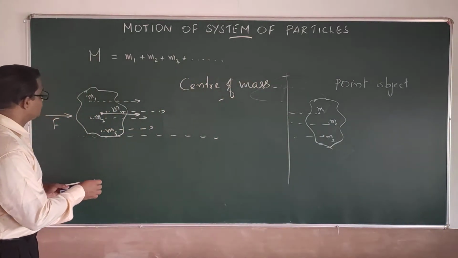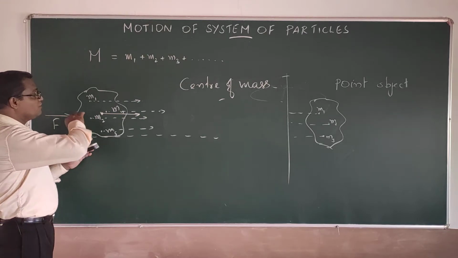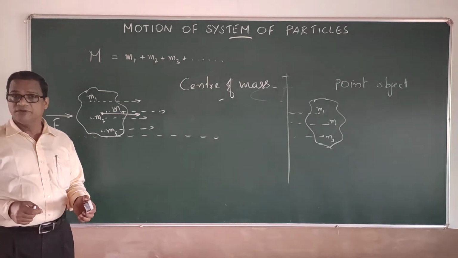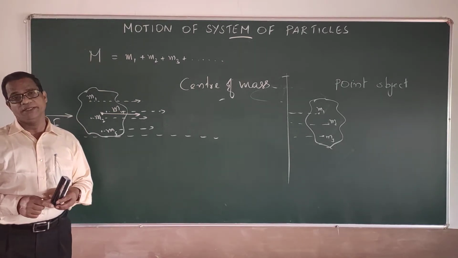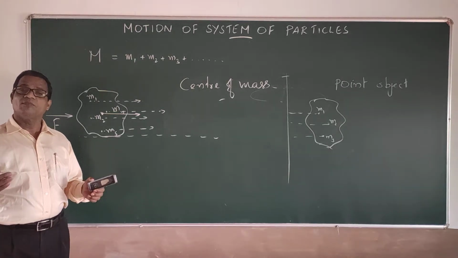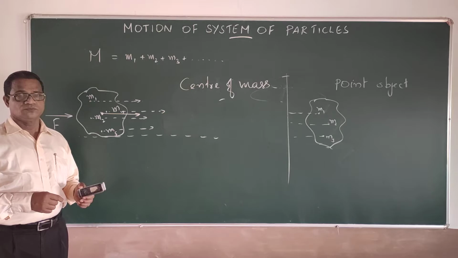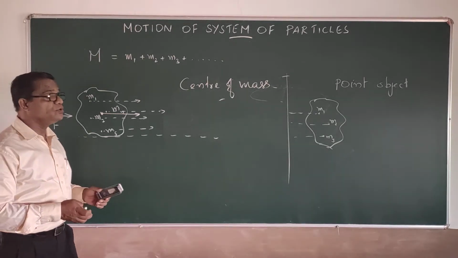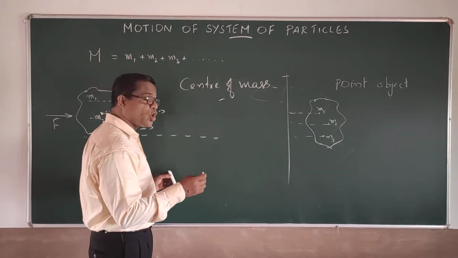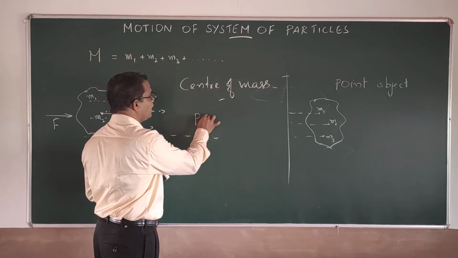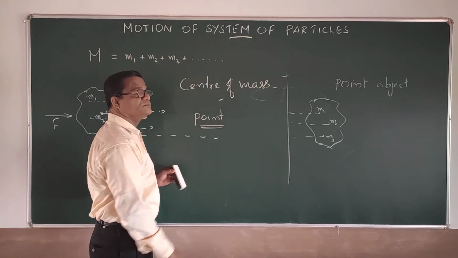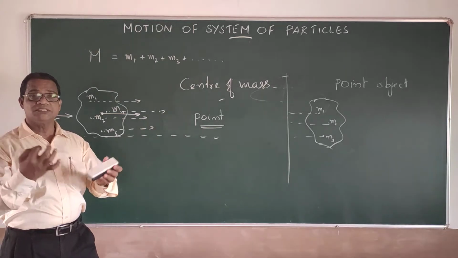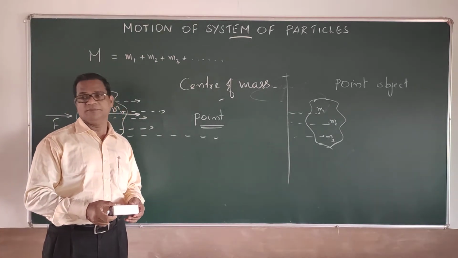So, if you consider such a point here, instead of writing all those n equations, you can write a single equation for the motion of the center of mass itself to understand the whole motion of the body. So that the problem is reduced. So, center of mass is the point where the whole mass of the body is assumed to be concentrated. It is a point only, where the effect of the whole mass appears to be acting from, you can say.